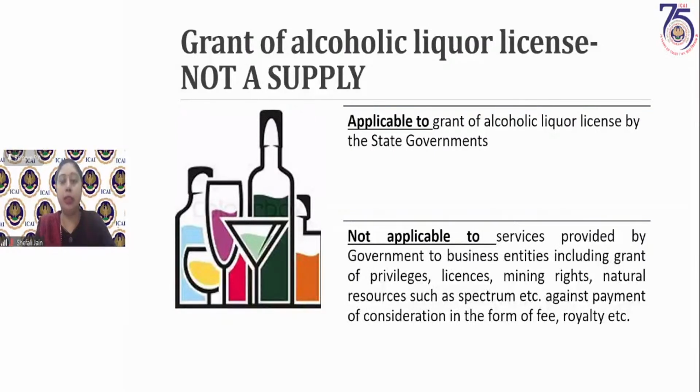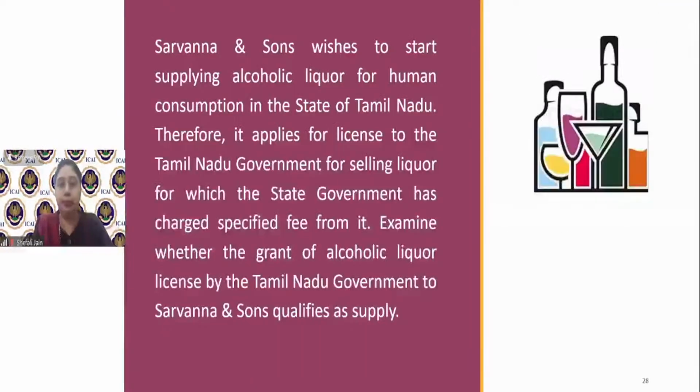If the government is providing other services to business entities, for example, the grant of a license for export, where somebody has to export certain restricted items and is getting a license for that, that will not be covered here. Some mining rights are given by the government, natural resources such as spectrum, etc. Any payment made by business entities to the governments for getting these licenses or rights will not be covered under this notification, and therefore will be covered under the purview of supply. Then we have to see whether other conditions are being fulfilled or not, because we know that there is a list of conditions which have to be fulfilled.